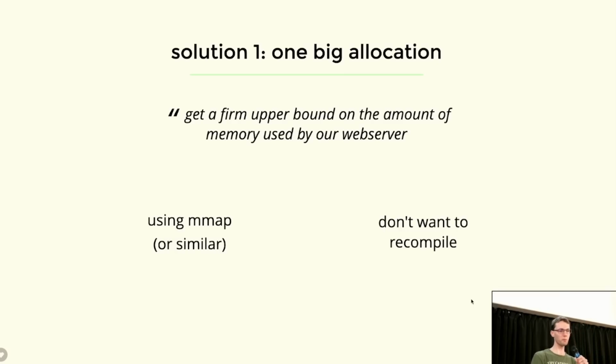So problem one was: get a firm upper bound on the amount of memory used by our web server. The way that we fix that is by making one request for memory. We could argue whether this is an allocation or not. I'm going to argue that because we don't call malloc and we don't call free, we make zero allocations. But, shaky. In practice, we make one very large allocation using mmap or something similar. These are operating system primitives that give you large sections of memory in one go.